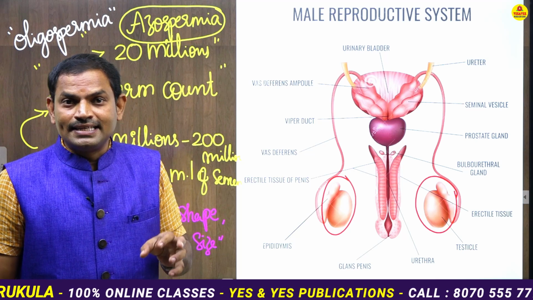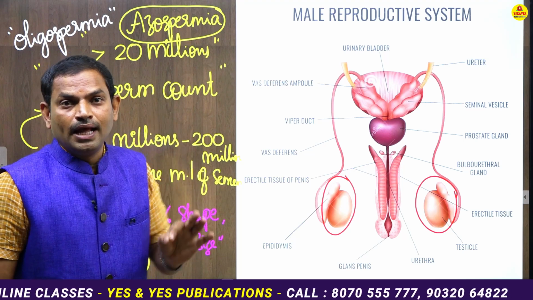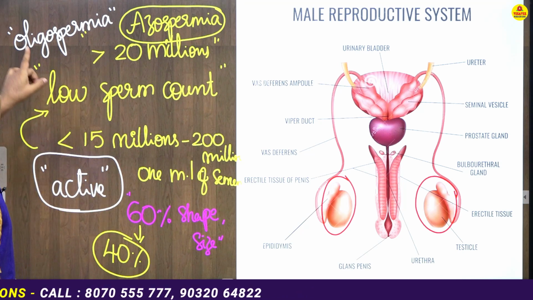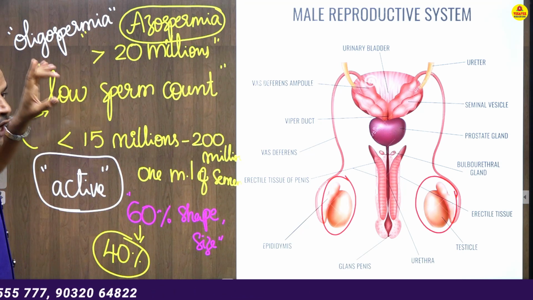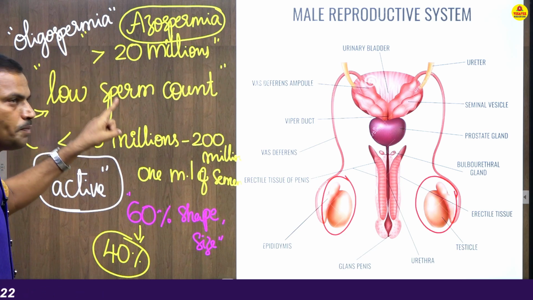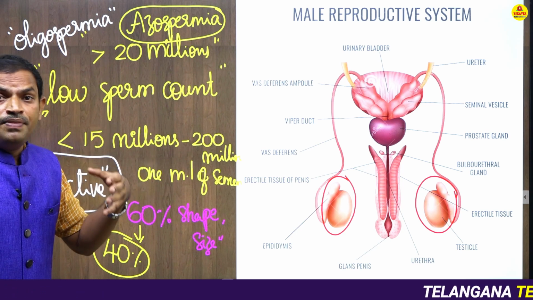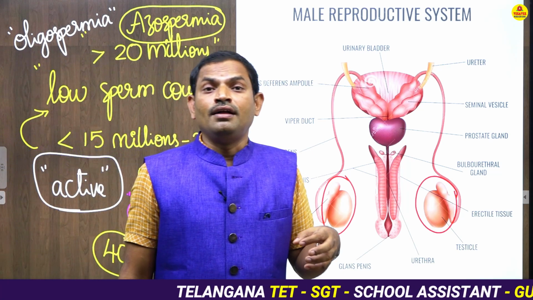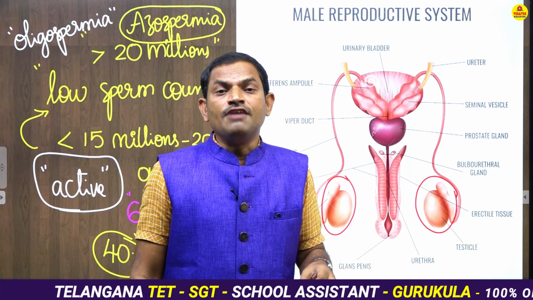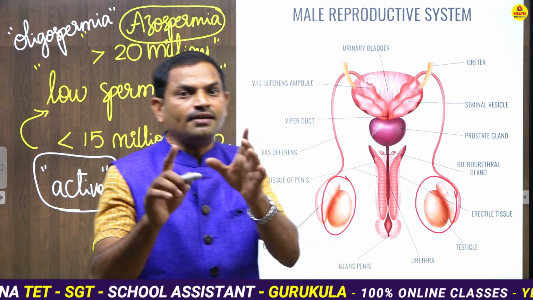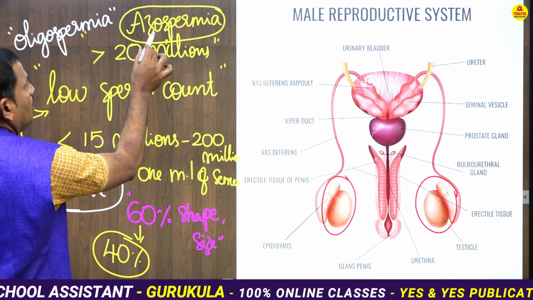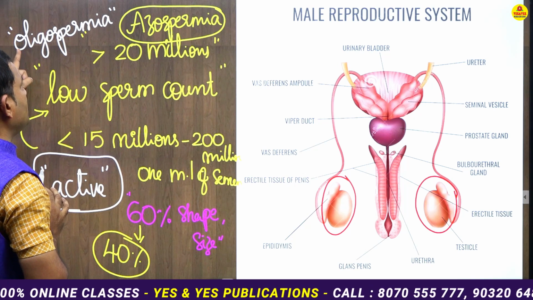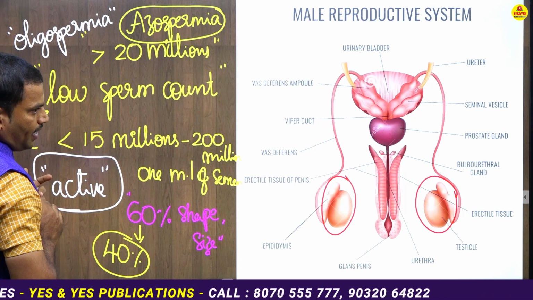In such cases, the term applicable to that condition is azoospermia. So oligospermia means low sperm count, and azoospermia means there may not be enough activity or movement in the sperms.